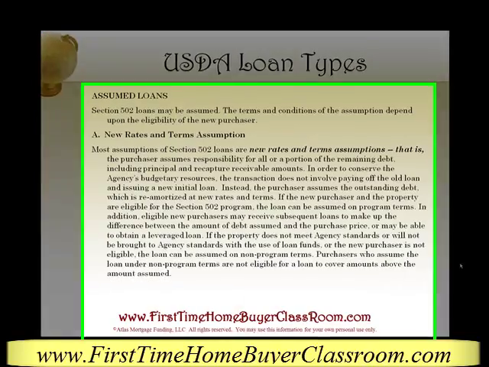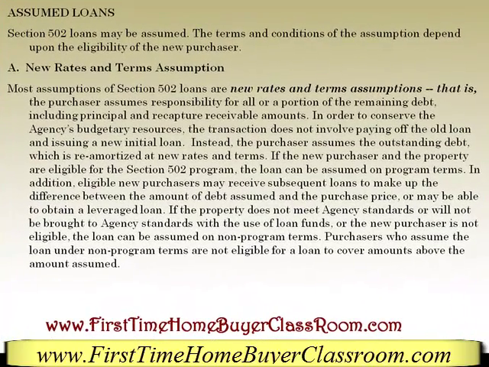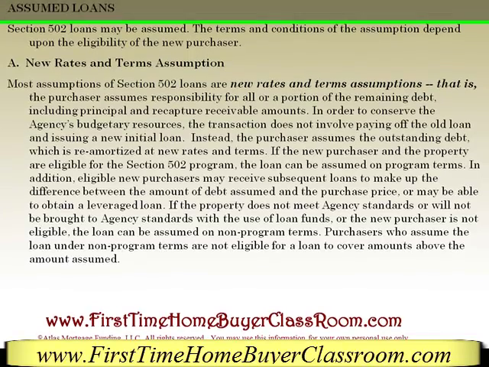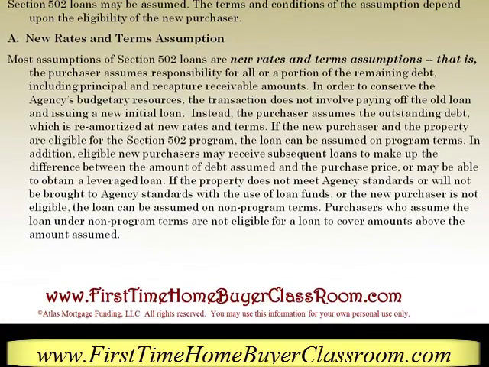Section 502 loans may be assumed. The terms and conditions of the assumption depend upon the eligibility of the new purchaser. Most assumptions of Section 502 loans are new rates and terms assumptions. That is, the purchaser assumes the responsibility for all or a portion of the remaining debt, including principal and recapture receivable amounts. In order to conserve the agency's budgetary resources, the transaction does not involve paying off the old loan and issuing a new initial loan. Instead, the purchaser assumes the outstanding debt, which is reamortized at new rates and terms.